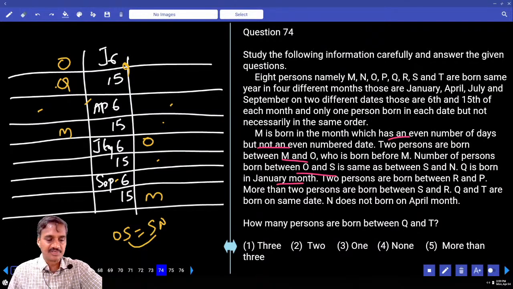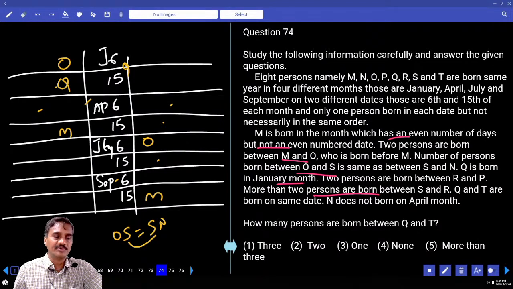And two persons between R and P. Between R and P there must be exactly two people. And more than two persons between S and R. More than two people means how many? More than two means 3, 4 and so on. So between S and R, more than 2, greater than or equal to 3.